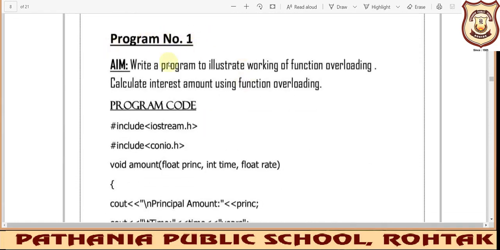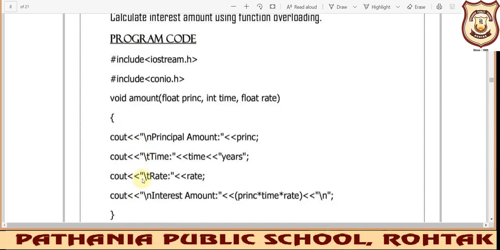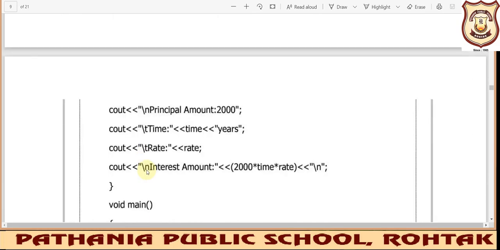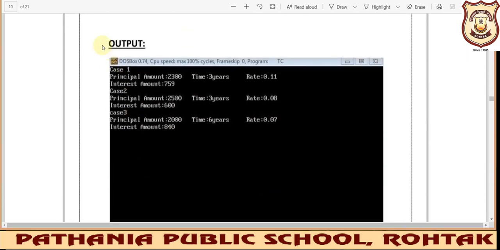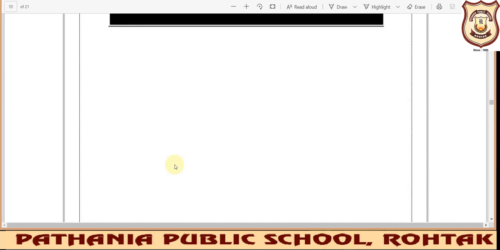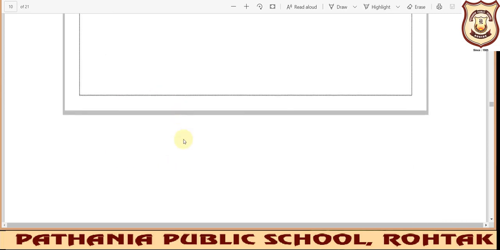So you will write the program number, then the aim, copying down the complete aim, and then the program code. You can copy paste the program code here, and from the next page, a fresh page, you will paste your output. You will write an output heading like this, then paste your output screenshot, and then move on to the next program.